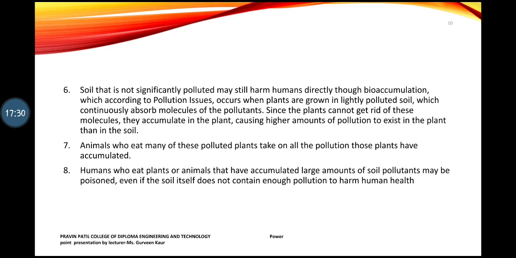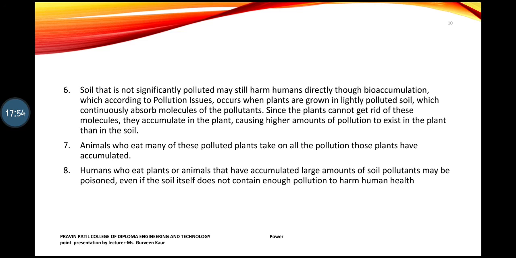And when animals eat these polluted plants, they take in all the chemicals which are present in the plants. That should also not happen, because whatever chemicals existed in the plant will be transferred to the animal, and this will have an effect on the life of the animal. So this should also not happen.